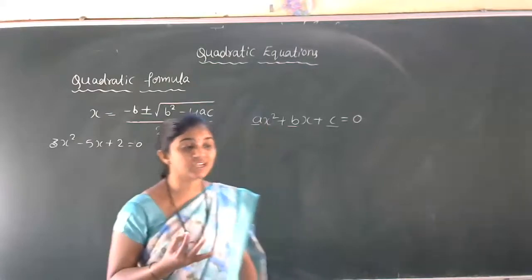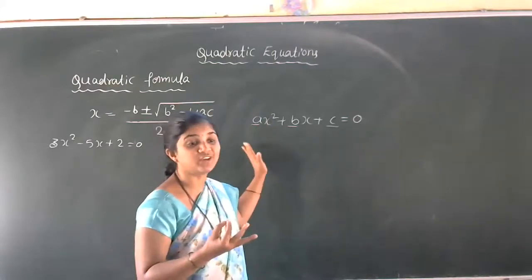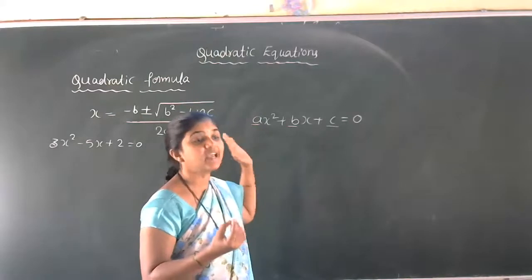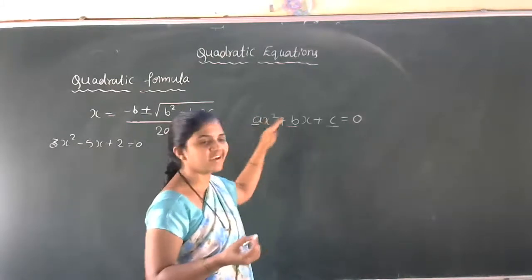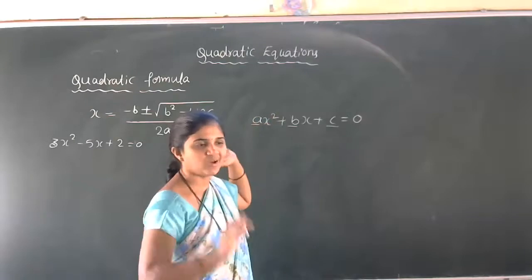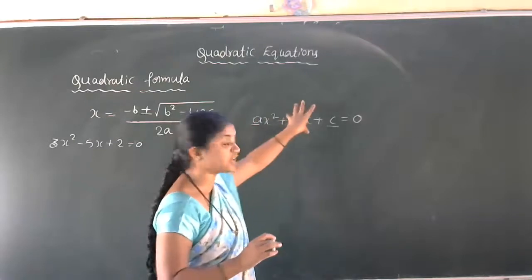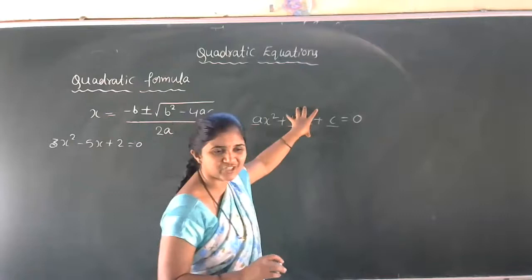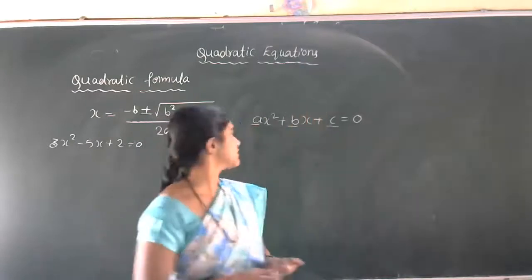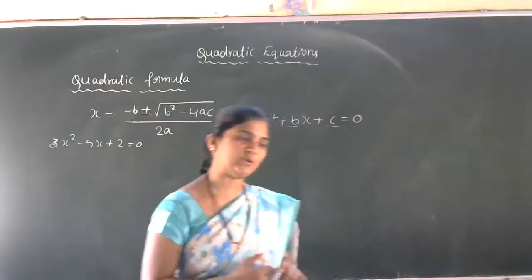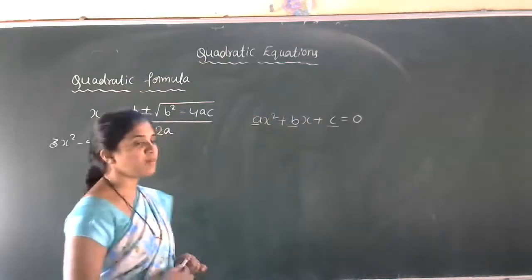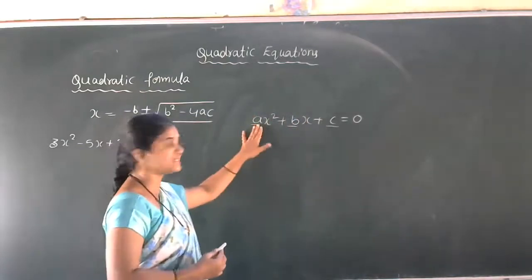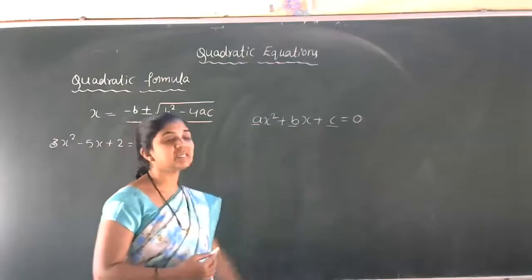What is the condition actually? a not equal to 0 here, because if a is equal to 0, then what happens? Here the quadratic main power is lost. We'll get this term 0, then it will be converted into a linear equation. So the condition is ax square plus bx plus c is equal to 0 where a is not equal to 0. The standard form of the quadratic equation is ax square plus bx plus c is equal to 0.